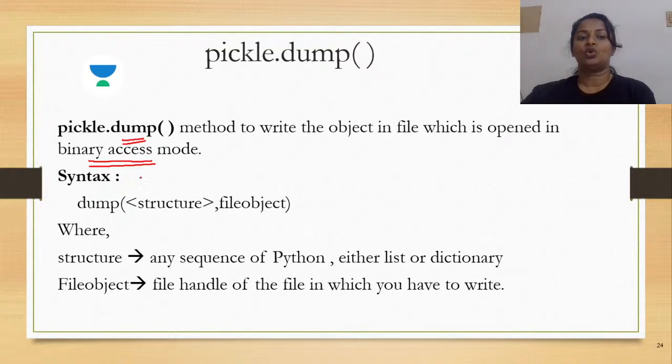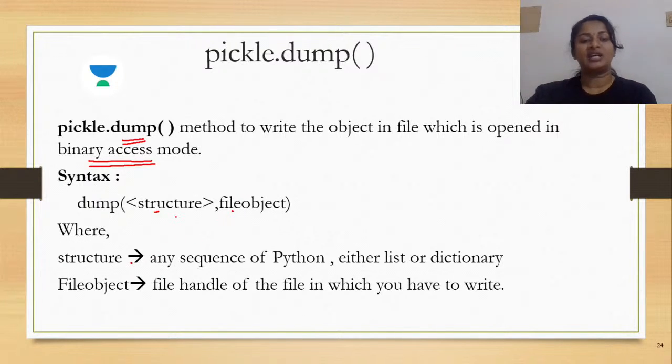Okay. So let's understand the syntax. Now, since this is a method, how do you use it? You use it with the module name, right? So how would the usage be? The module name dot the method name. What is the name of your module? pickle, and dot the name of the method is dump. But there are two parameters associated with the dump method, and which are the two parameters? The structure followed by the file.